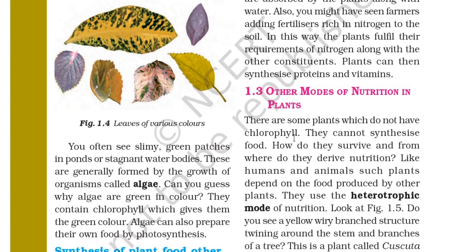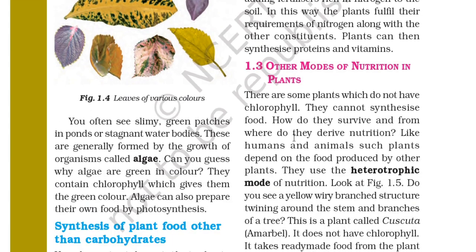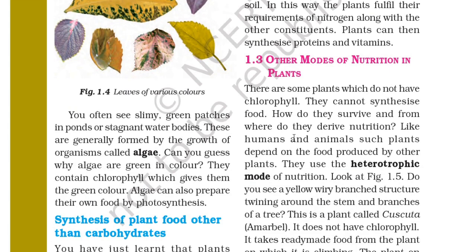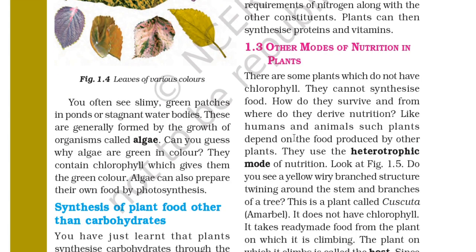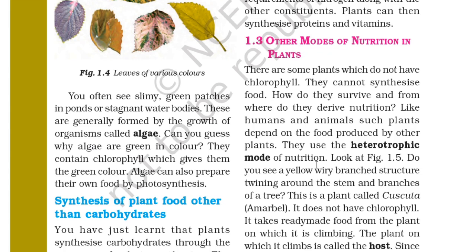Other modes of nutrition in plants. There are many other forms. There are some plants which do not have chlorophyll, so they cannot synthesize food. How do they survive and from where do they derive nutrition? Like humans and animals, such plants depend on the food produced by other plants. This kind of plant is also heterotrophic in nature. They consume food which is produced by other plants. So they use the heterotrophic mode of nutrition.